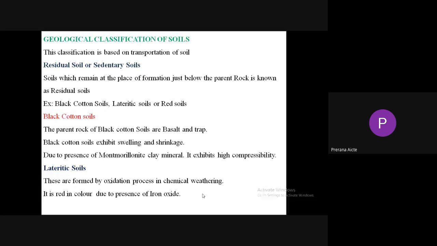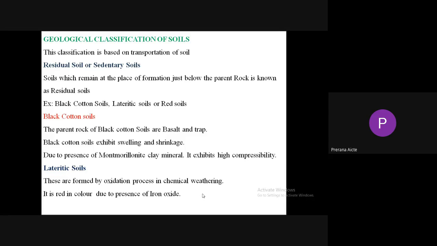Residual soils are sedentary soils. Next, transported soils are sedimentary soils. Residual soils means soils which remain at the place of formation, just below the parent rock. A parent rock will be there, and due to weathering action